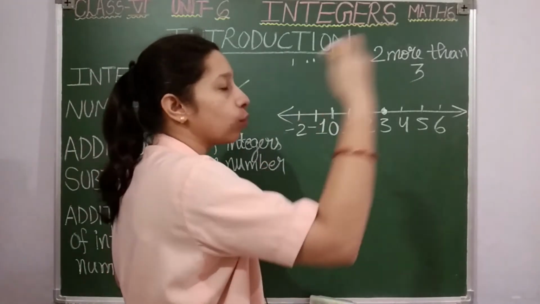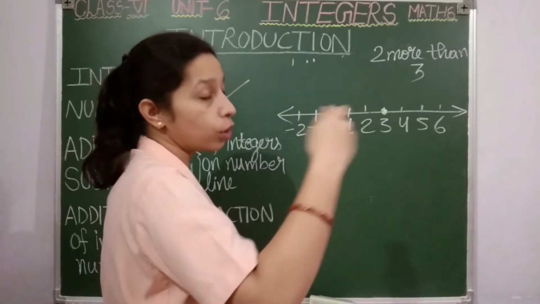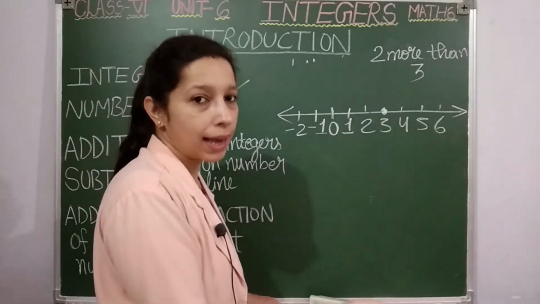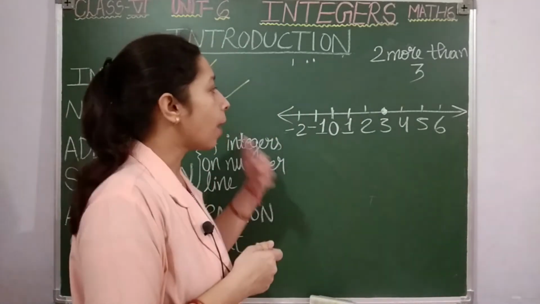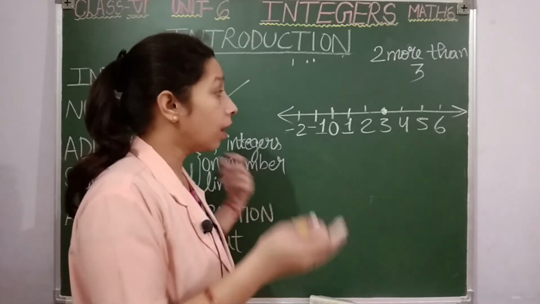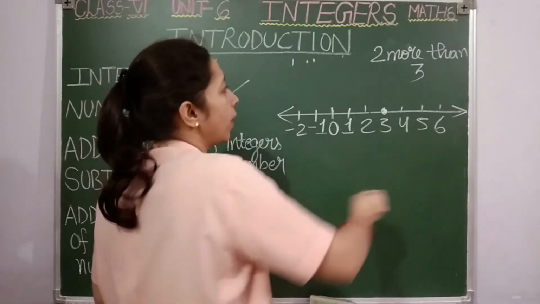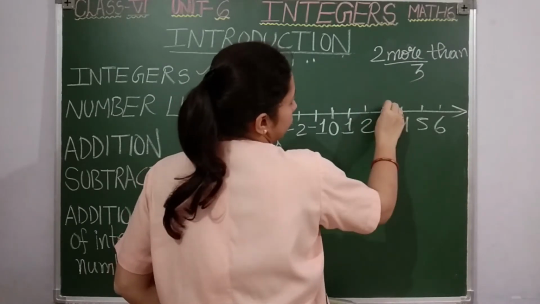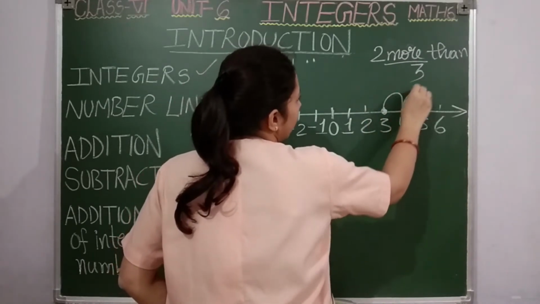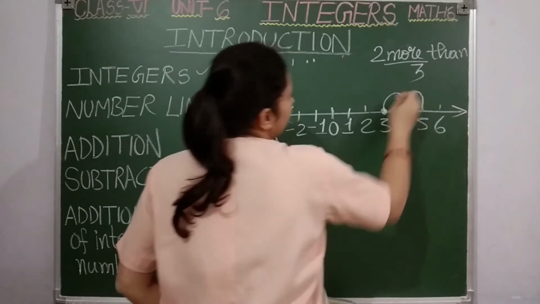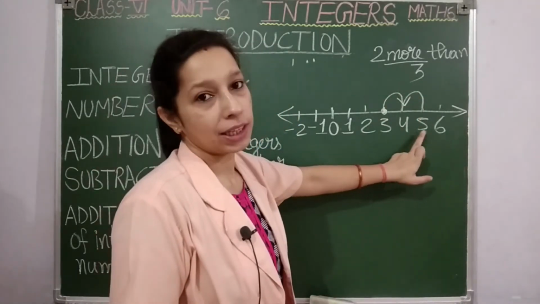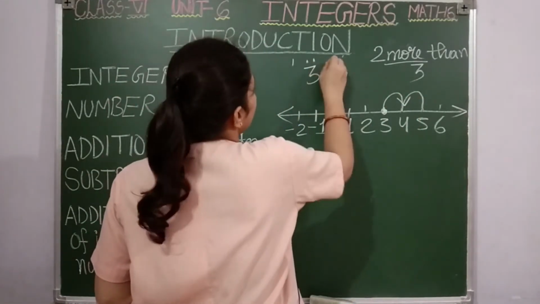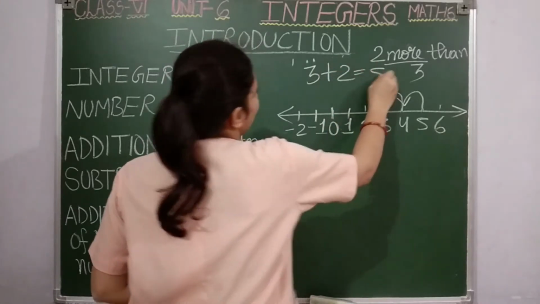For more you have to go to the right side of the number line. For less you have to come back to the left side. For now it is more. So from 3 I will go 2 steps more, students. 1, 2. So I reached 5, and also we know that 3 plus 2 gives us 5.